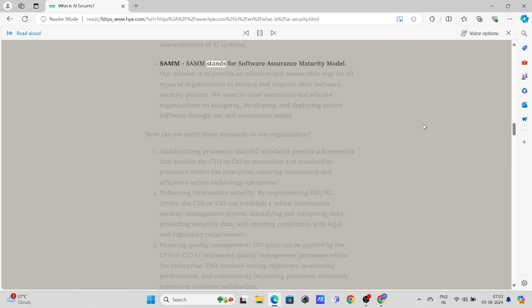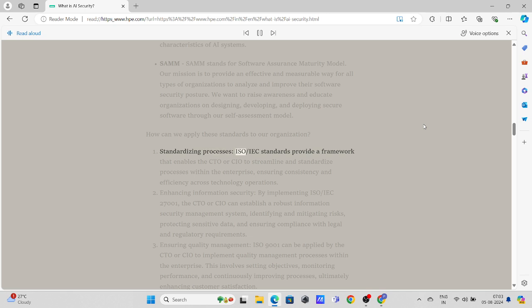SAM. SAM stands for Software Assurance Maturity Model. Our mission is to provide an effective and measurable way for all types of organizations to analyze and improve their software security posture. We want to raise awareness and educate organizations on designing, developing, and deploying secure software through our self-assessment model. How can we apply these standards to our organization?